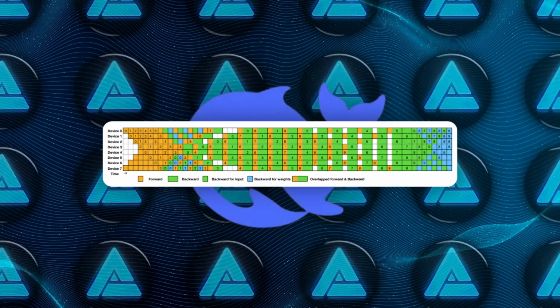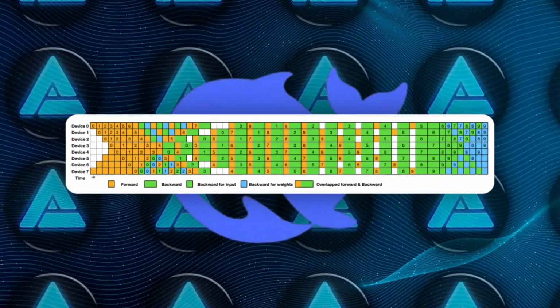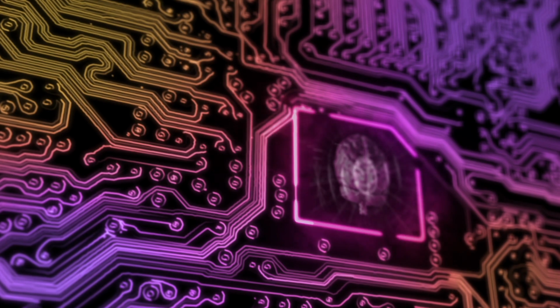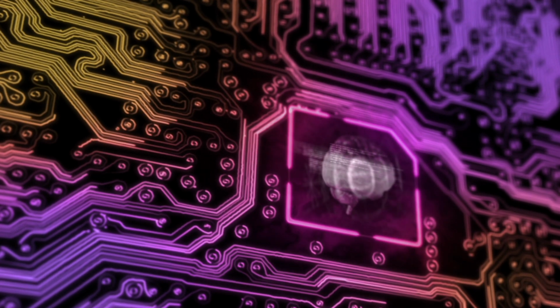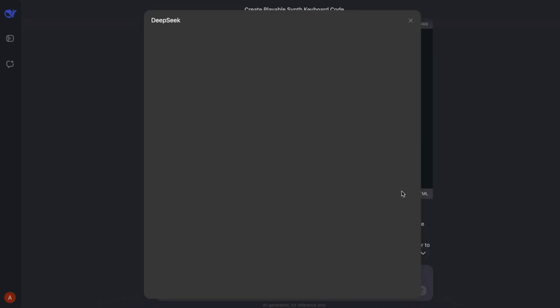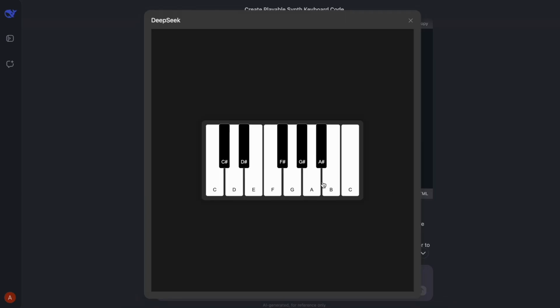DualPipe streamlines the interplay between computation and data transfer phases, making better use of available hardware at every step. By reducing idle times and ensuring that data is efficiently moved in and out of processors, the model can train at full capacity for longer stretches, lowering both financial and environmental costs.